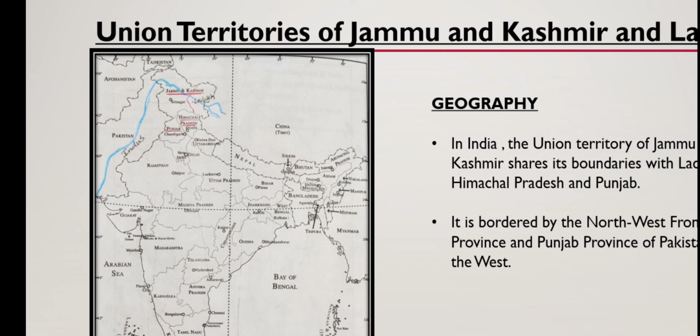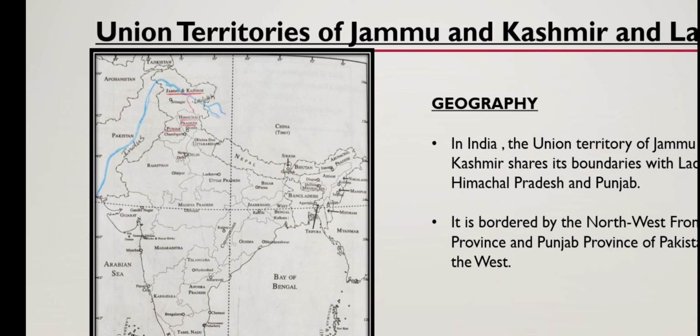So when we're talking about the Union Territory of Ladakh, it shares its boundaries with Jammu and Kashmir and Himachal Pradesh. It is surrounded by Afghanistan in the northwest of India, as you can see in this picture, and China on the east, and by the northwest frontier provinces of Pakistan in the west. The Indus flows through Ladakh in its northeastern part. Its capital is Leh.